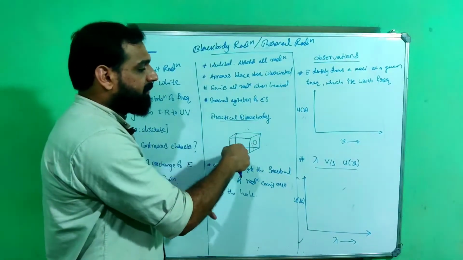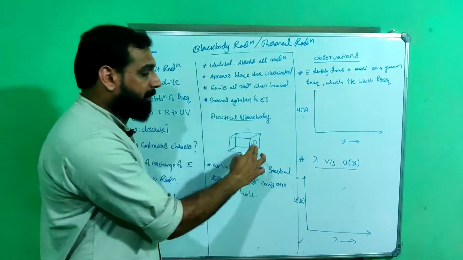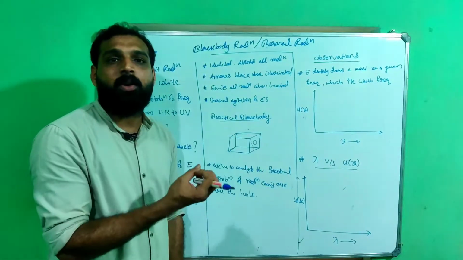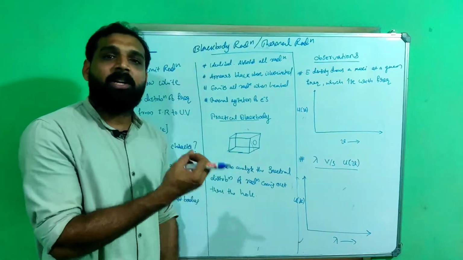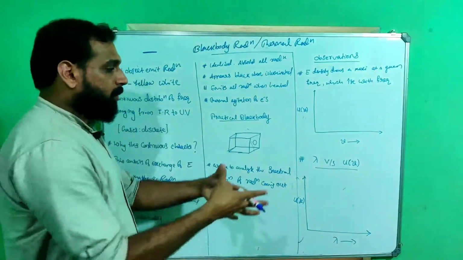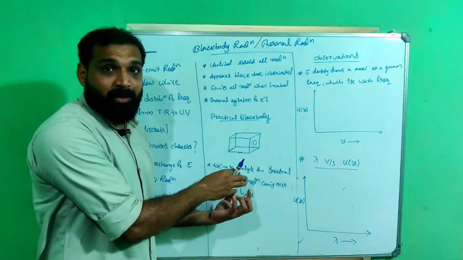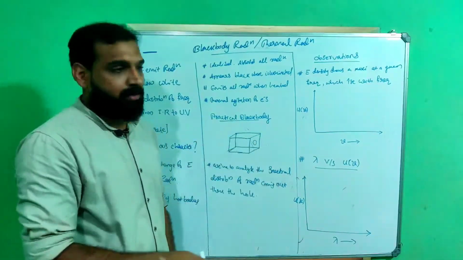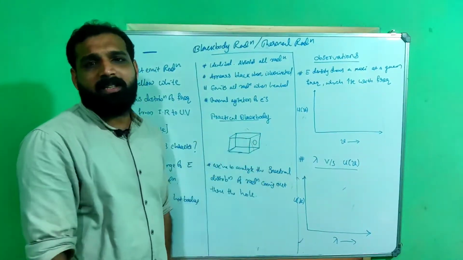After multiple reflections, that radiation will come out of the hole, and eventually the hole will begin to glow. The hole glowing means radiation is emitting. So when radiation enters the box, it is trapped, and when it is heated, radiations are emitted. So this can be compared to an ideal situation.